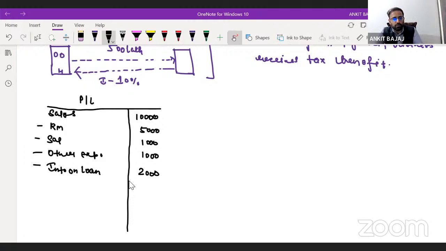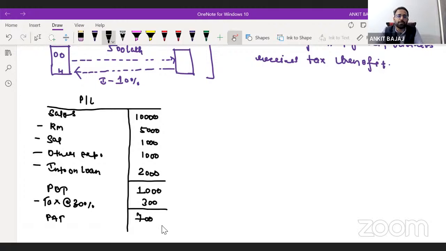Now, what is going to be your profit before tax? Your total sales is 10,000 crore, and after bearing the other expenses, your PBT is going to be 1,000 crore. Now you will be paying tax to the government at the rate of 30%. So you will be paying tax of 300 crore rupees, and your PAT is going to be 700 crore rupees.